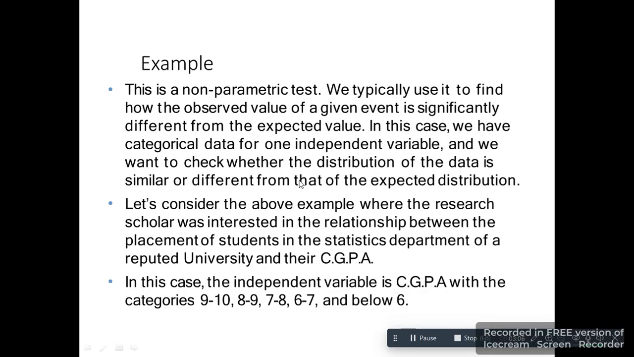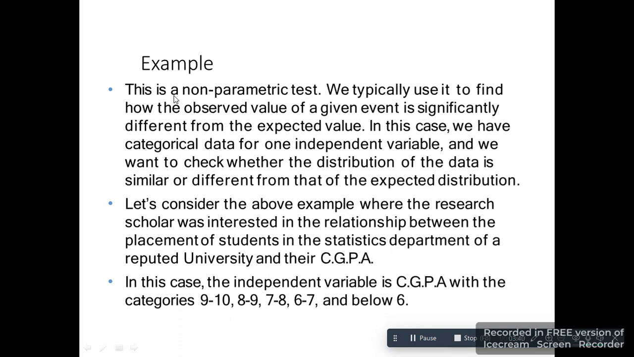So we continue with the same example. This is a non-parametric test. We typically use it to find how the observed value of a given event is significantly different from the expected value. In this case, we have categorical data for one independent variable, and we want to check whether the distribution of the data is similar to or different from the expected distribution.